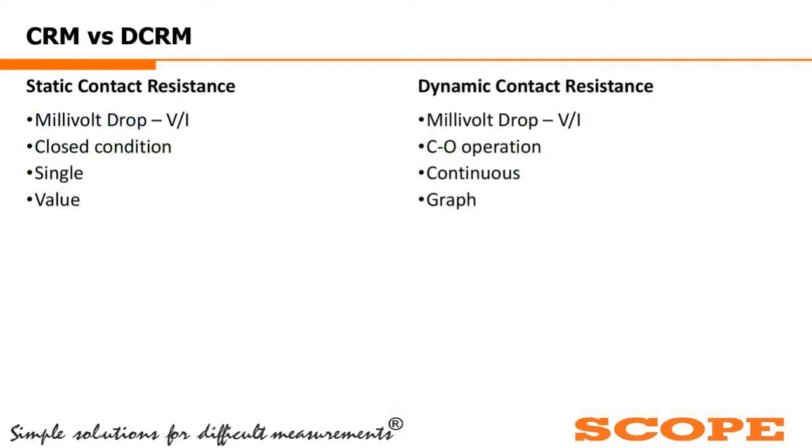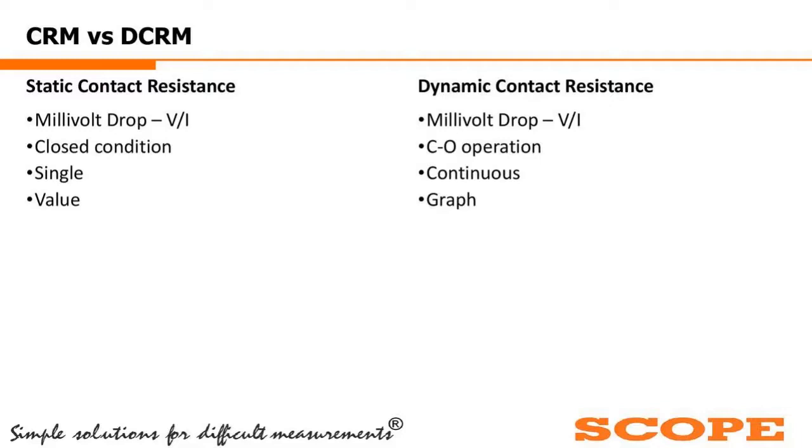Now, if we talk about CRM versus DCRM, static contact resistance measurement is something like the millivolt drop test. It is taken in the closed condition and it is a single measurement.